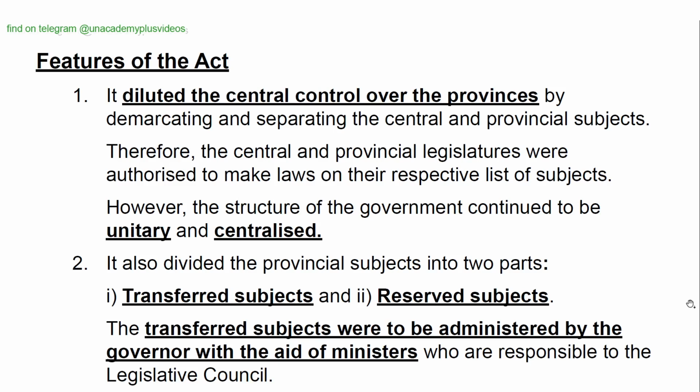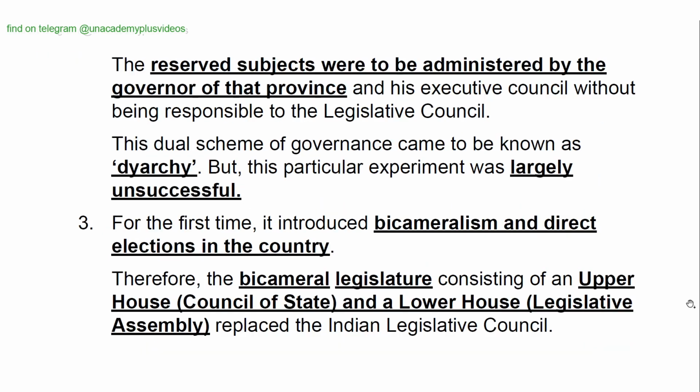2. It also divided the provincial subjects into two parts: transferred subjects and reserved subjects. The transferred subjects were to be administered by the governor with the aid of ministers who were responsible to the legislative council. The reserved subjects were to be administered by the governor of that province and his executive council without being responsible to the legislative council. This dual scheme of governance came to be known as diarchy, but this particular experiment was largely unsuccessful.